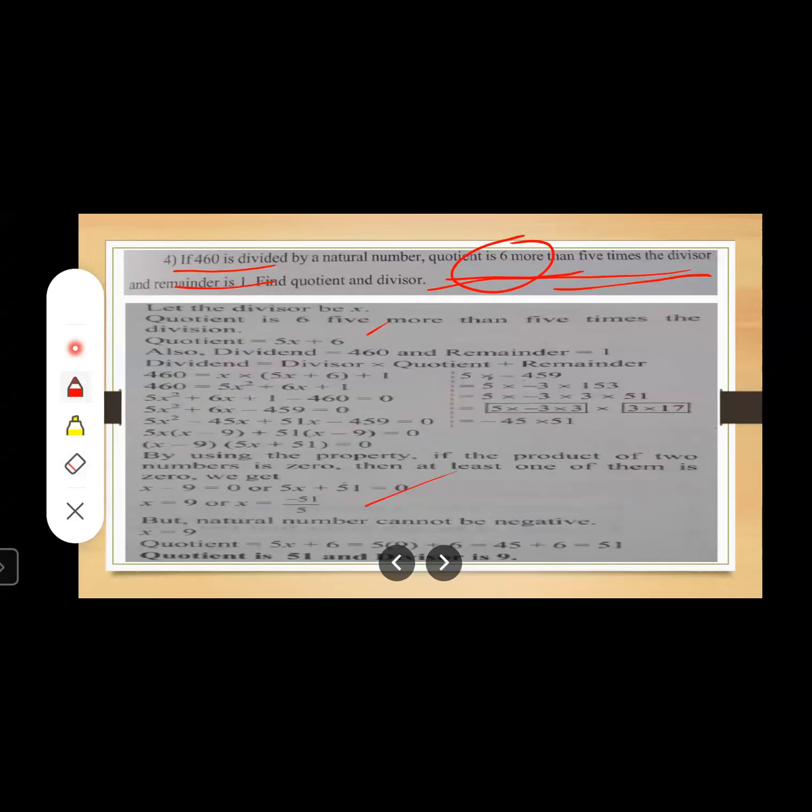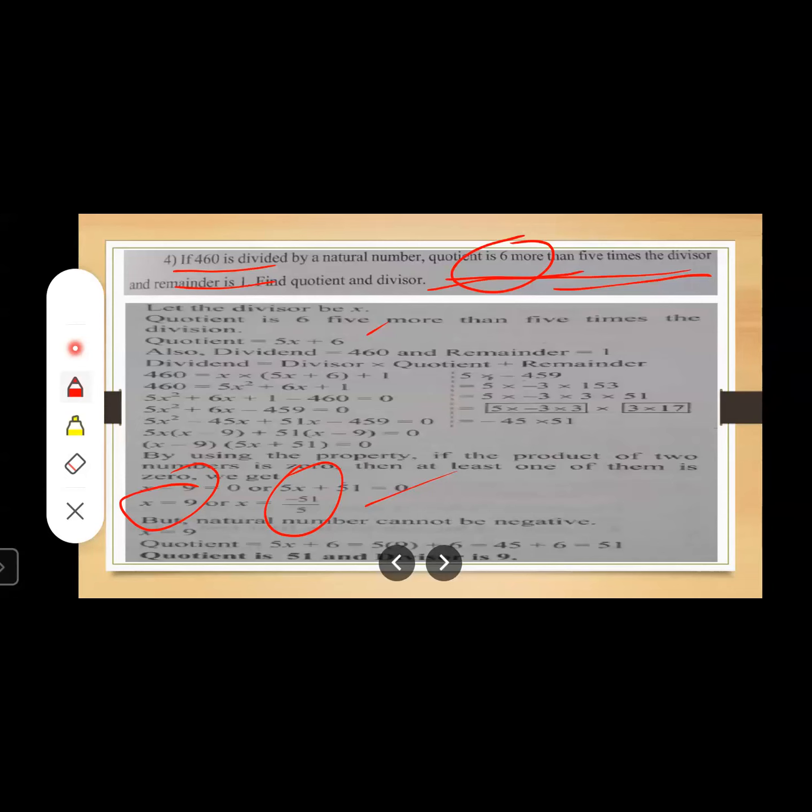So you will get the value of x as minus 51 upon 5. But what we are going to find out is natural numbers. Natural numbers can't be negative, right? So the acceptable value is 9, because a natural number can't be negative.